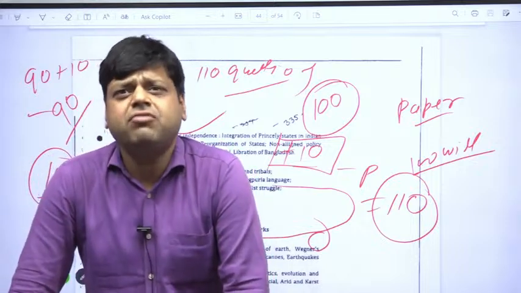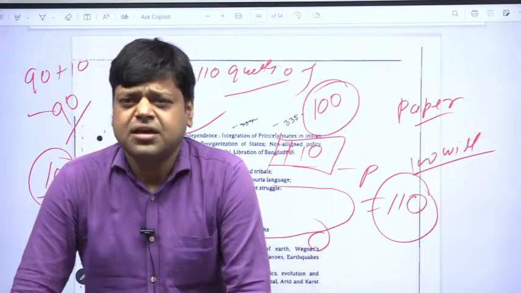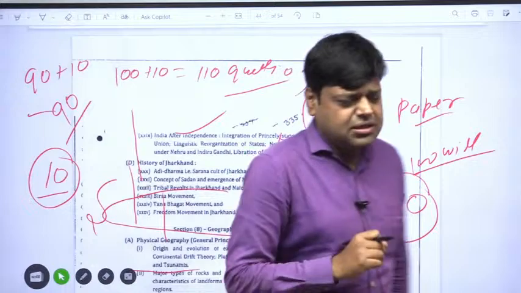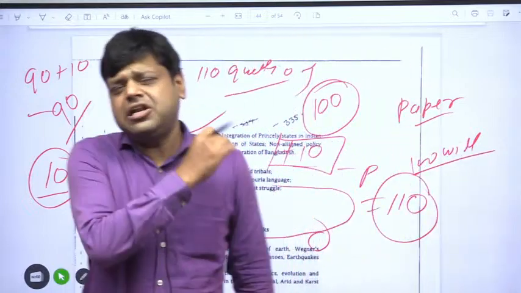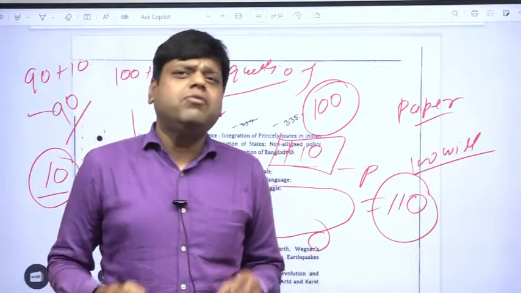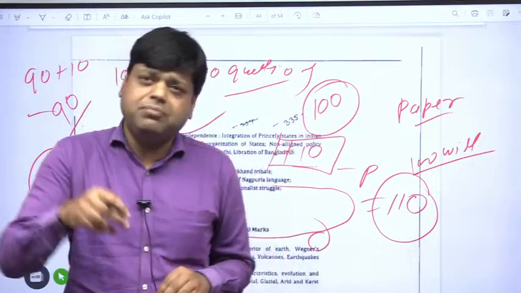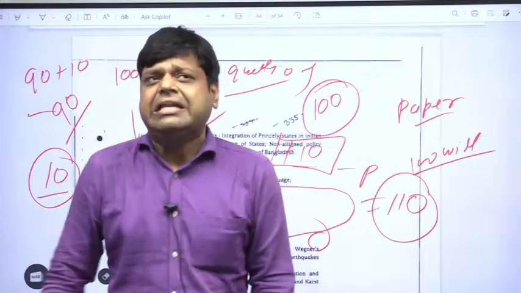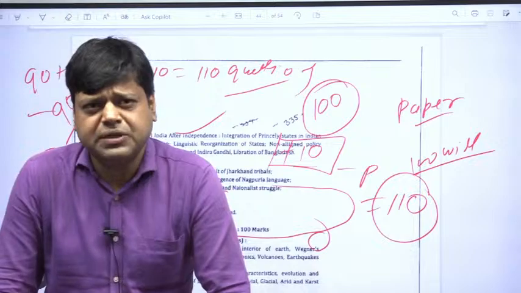Paper 1 will be from Hindi and English language, not literature, and it would be of 100 marks. It is only of qualifying nature, so no problem. The marks will not be added in the mains examination, but you have to qualify. If you do not qualify paper 1, then your other subject copies will not be checked.